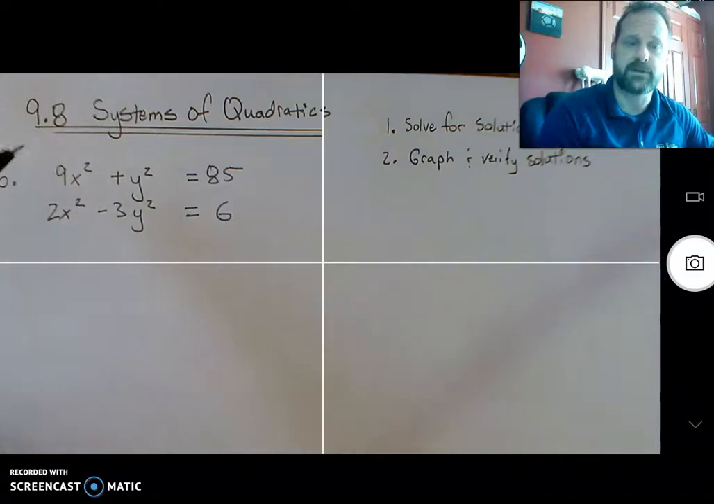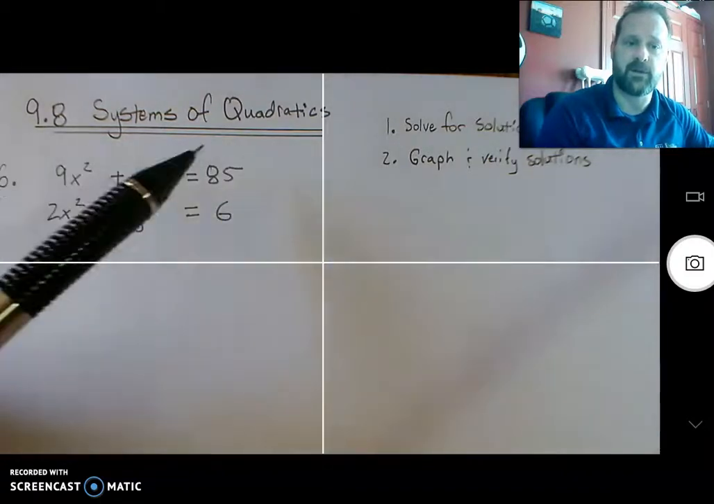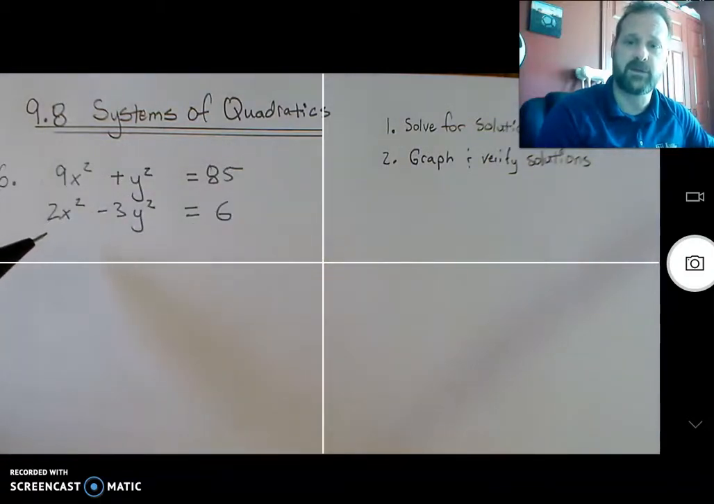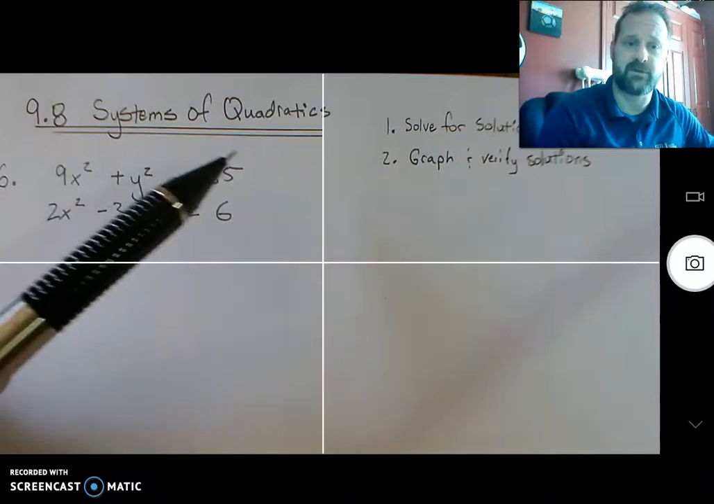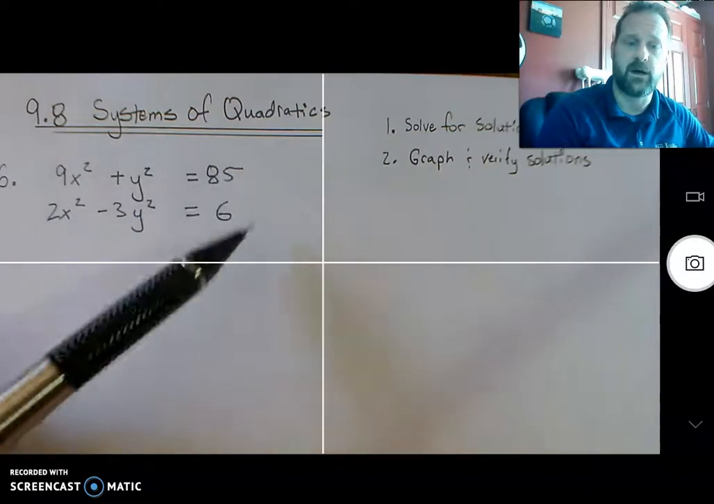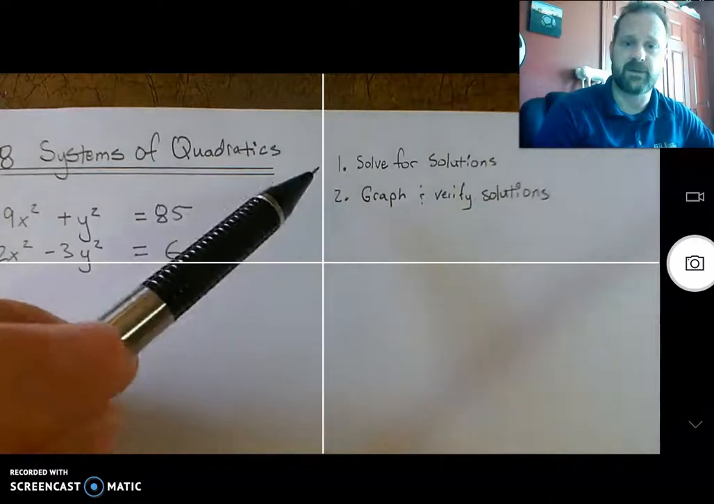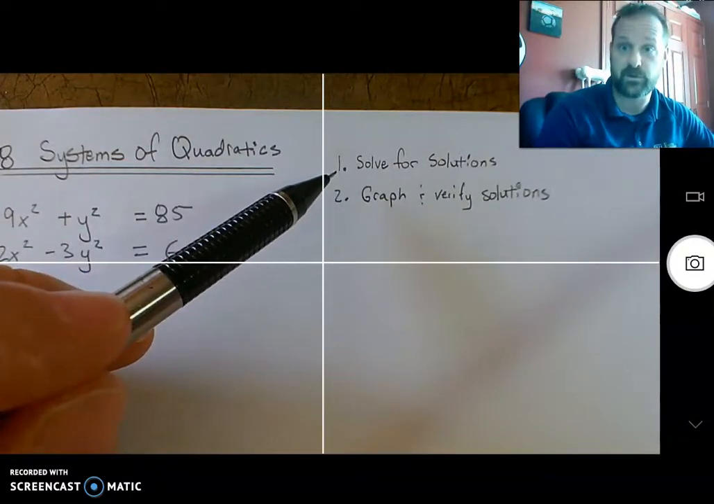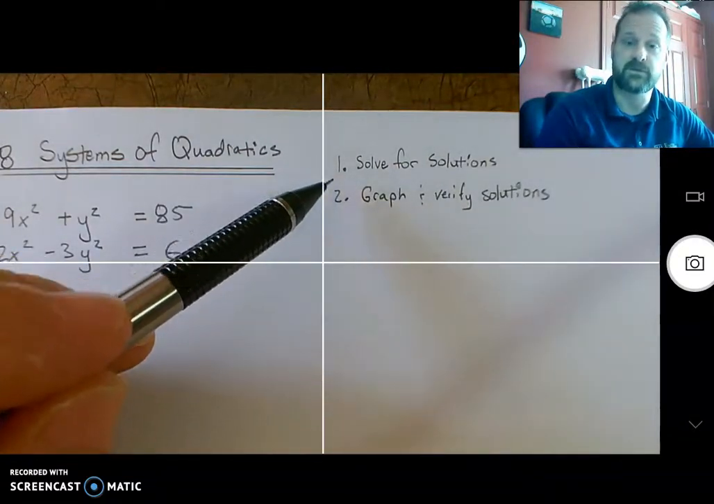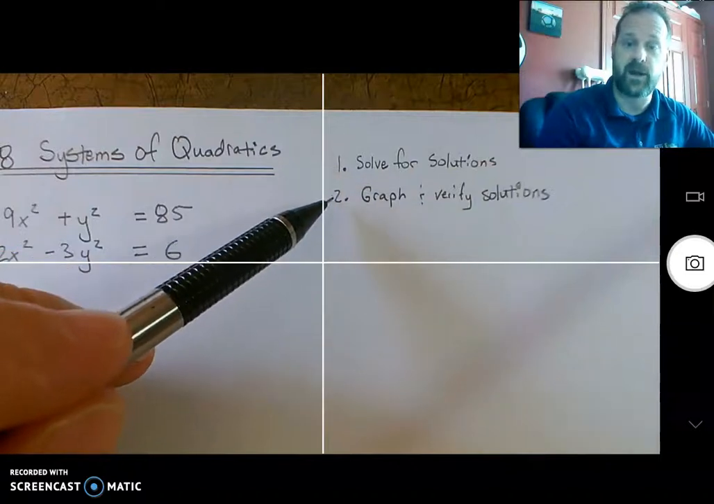Now if you look at this, we can immediately go, I could use the elimination method. And I want to talk about that real quick. The elimination method is going to be your friend, but I'm also going to use a graphing calculator to help me out and use augmented matrices. But these are instructions, so in the book it may say something different. I don't care. This is what I want you to do, which is solve for the solutions, and graph and verify the solutions.